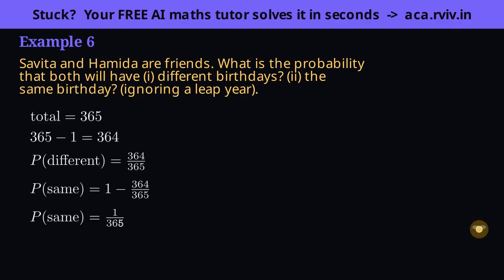expect for a coincidence. Inside, different has 364 easy favorable days, while same feels awkward to count head-on. So count the easy side first and let the complement, 1 minus it, deliver the hard side for free.